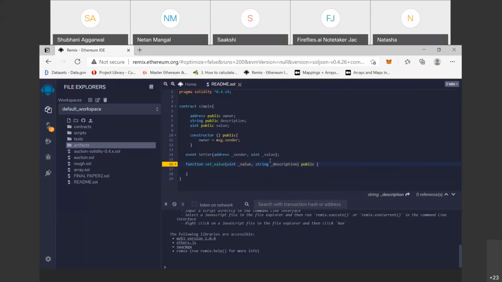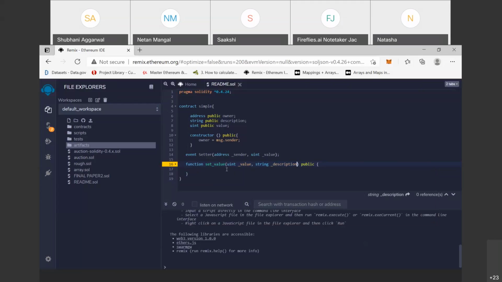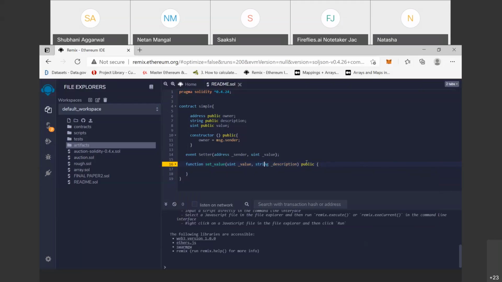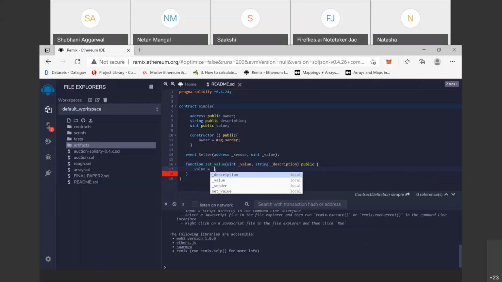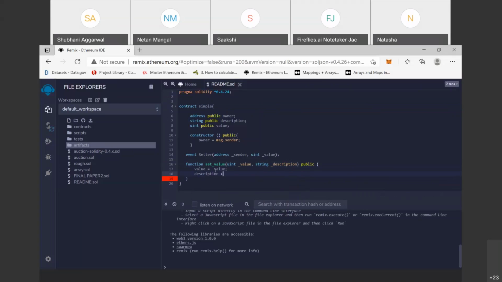Then value is equal to value, and description is equal to description.